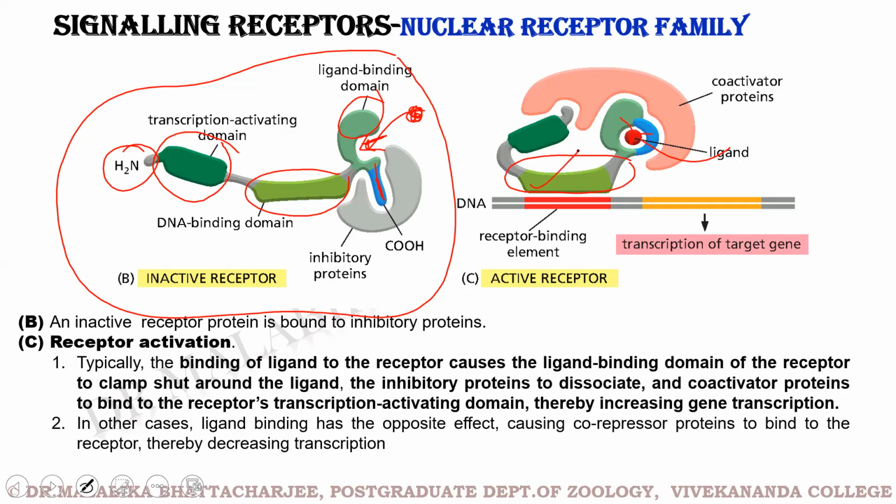Now this DNA binding domain can sit on segments of DNA which it identifies. So there are response elements for the nuclear receptors, and the DNA binding domain sits on this receptor binding element. Coactivator protein comes and binds to the receptor and transcription of the target gene starts. So this is how the nuclear receptor family actually acts.